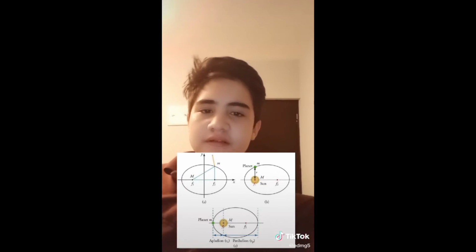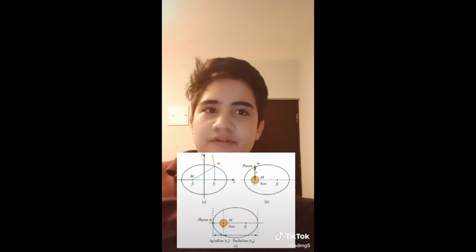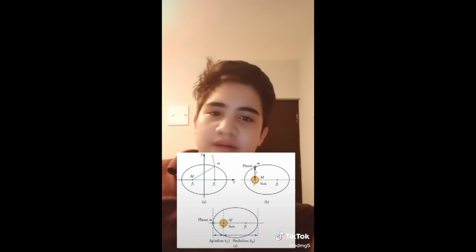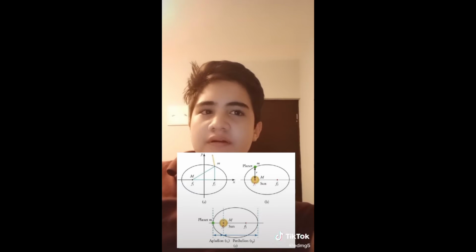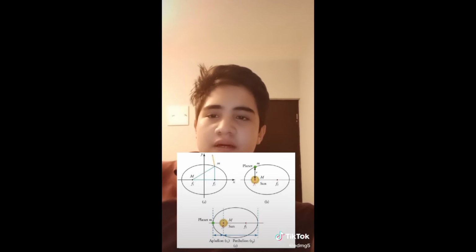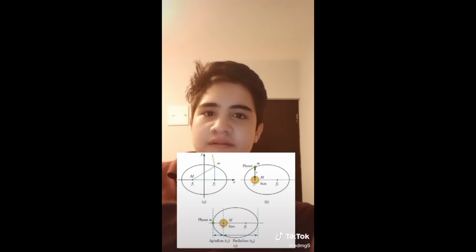Kepler's first law is called the law of planetary motion. This law established the movement of the planets around the Sun. This law was created by the scientist Johannes Kepler in the year 1609 AD. This is the most famous law of Johannes Kepler because it established how the planets move around the Sun in turn. This law was also established by other scientists, but Johannes Kepler got it right.